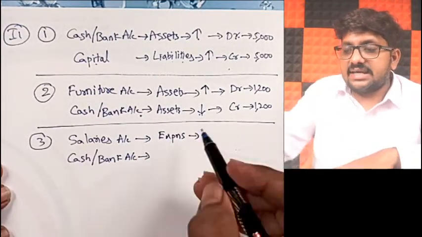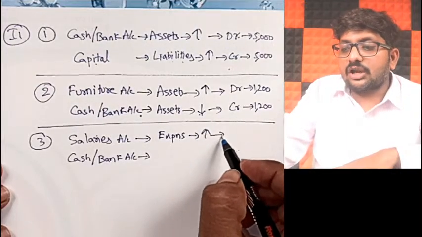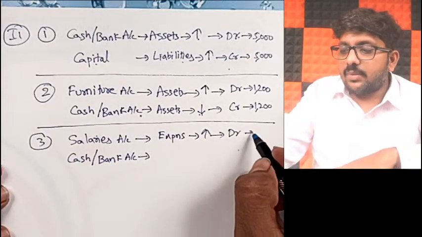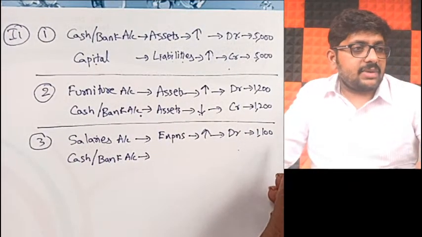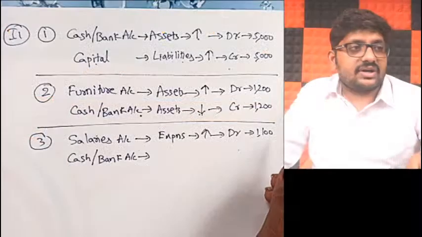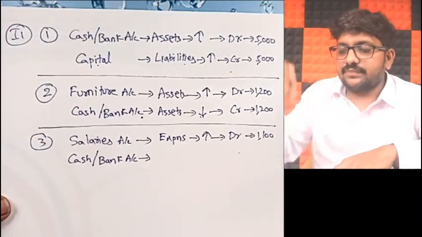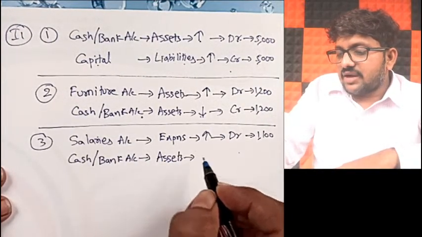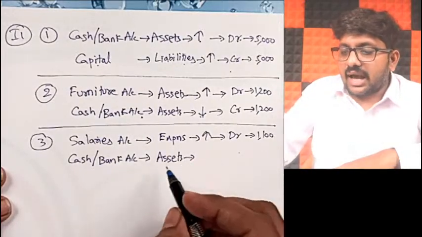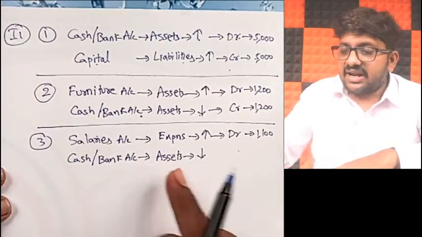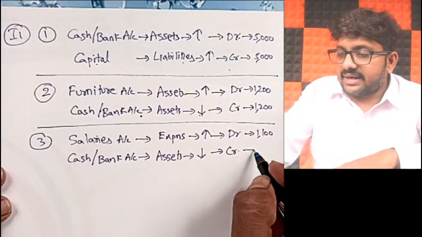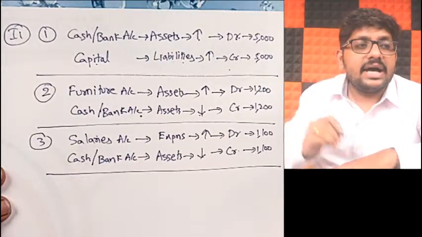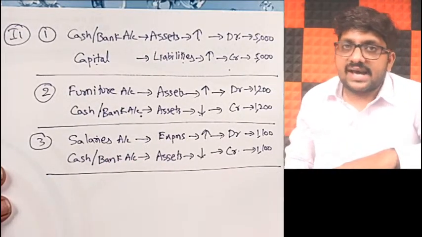Now when you pay salaries, your total of expenses will increase. When expenses increase, what you should be doing? Debit by how much, my dear friends? 1,100. Correct? 1,100 rupees you have paid. Next, cash and bank balance is a part of assets. When you actually pay, your cash balance will decrease. When assets decrease, what you will be doing? Credit by 1,100. This is also very simple. Salaries account debit to cash or bank.